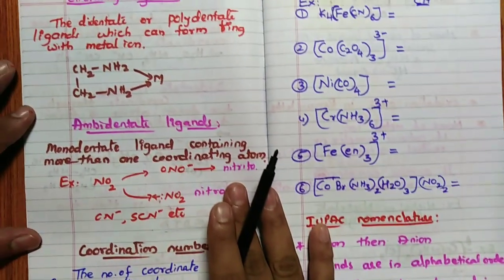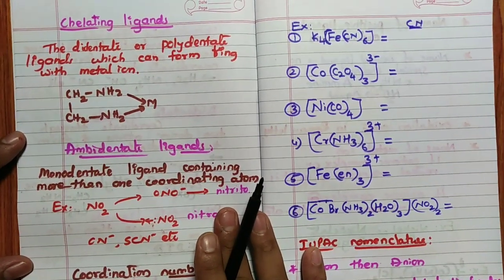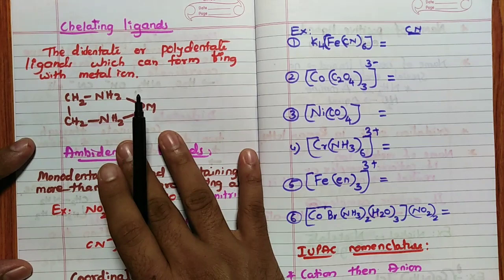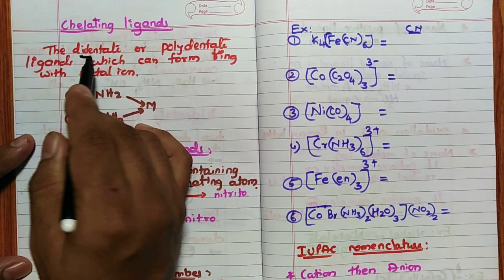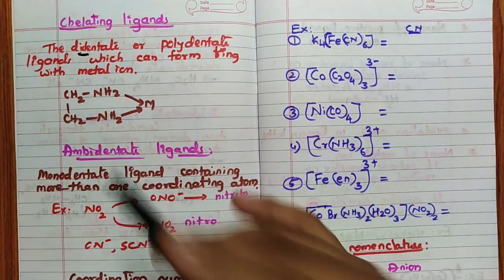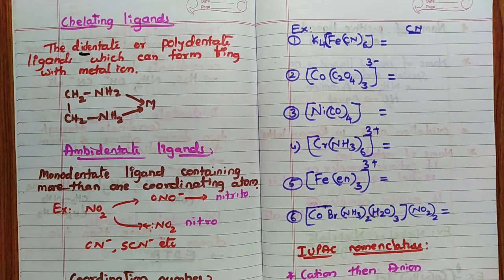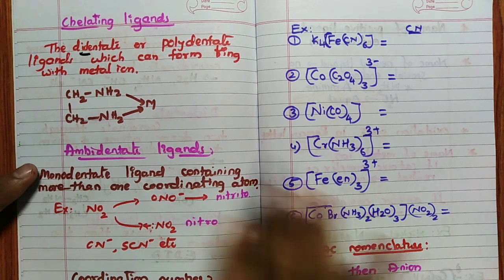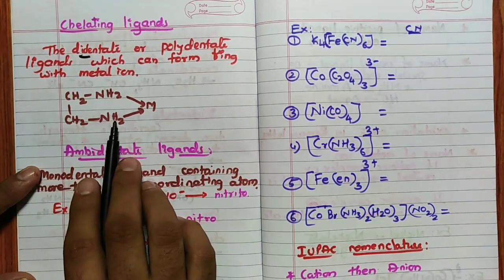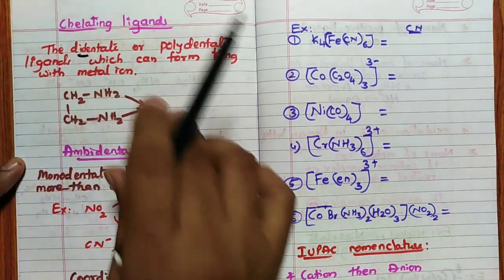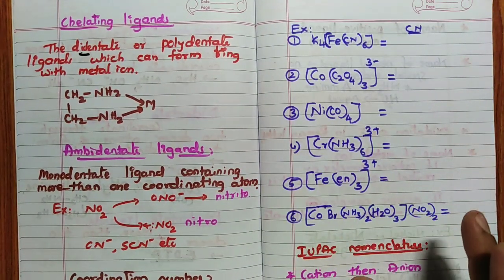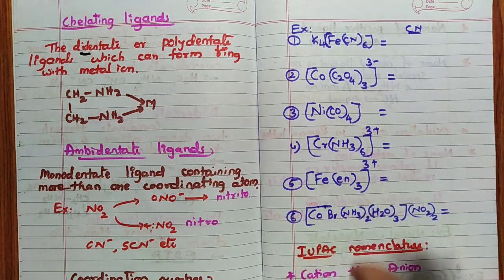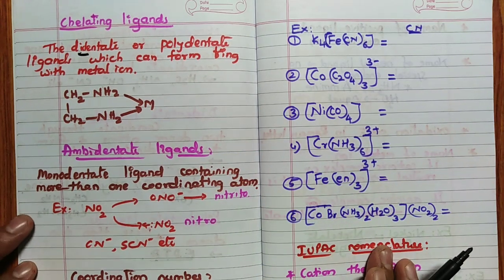Then remember chelating ligand. A chelating ligand means a didentate or polydentate ligand, very important. Didentate to polydentate: didentate, tridentate, hexadentate, like that. These are polydentate ligands which can form a ring with the metal ion. Remember, this type of ring is not possible with a monodentate ligand. Hence, when we see the word chelating in a question, the ligand should be polydentate, didentate or tridentate. It can never be monodentate.